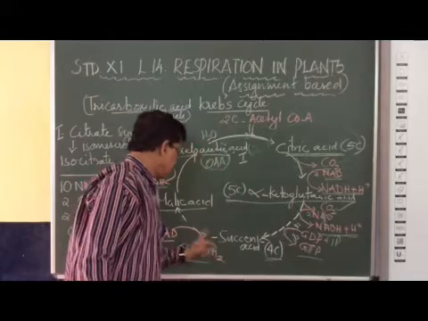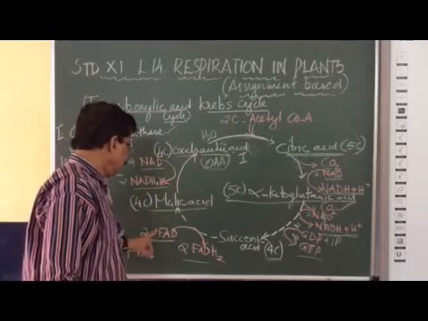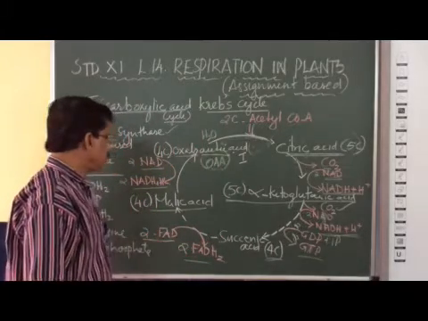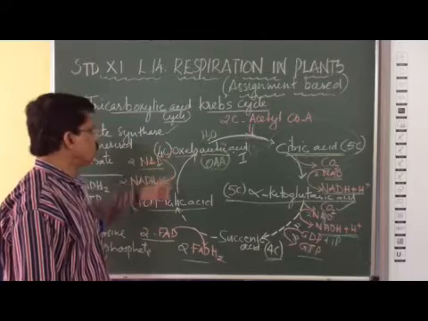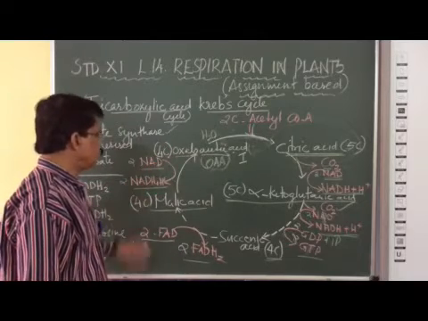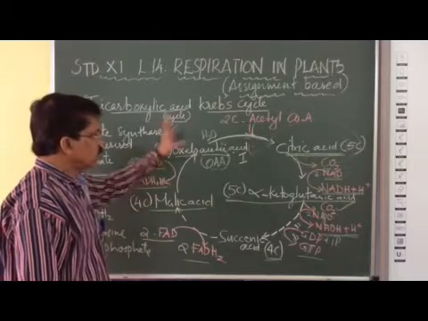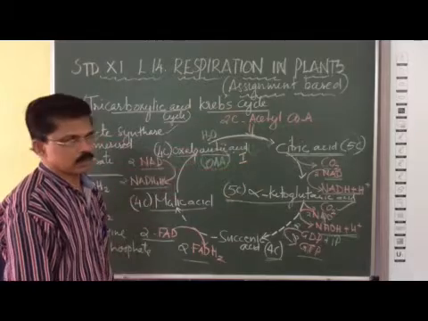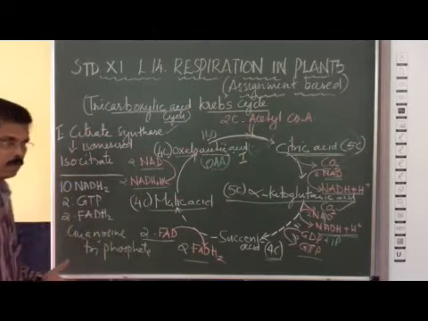Then succinic acid is converted to malic acid, and FAD is converted to FADH2. Malic acid is converted to oxaloacetic acid, during which NAD is converted to NADH. So this is called the mitochondrial Krebs cycle. You have to draw this diagram and learn it.